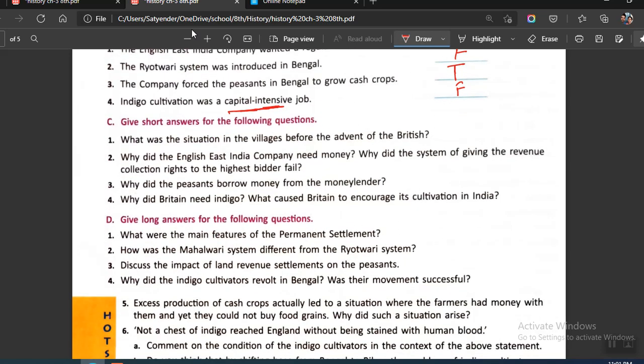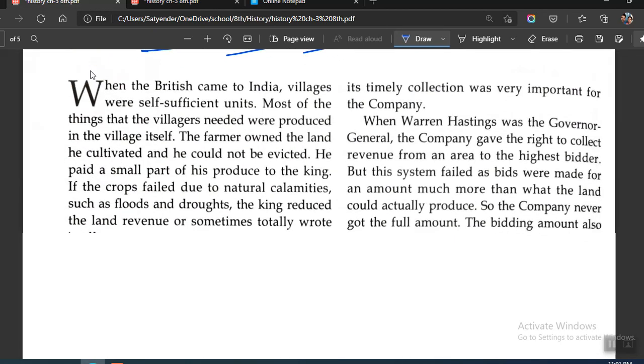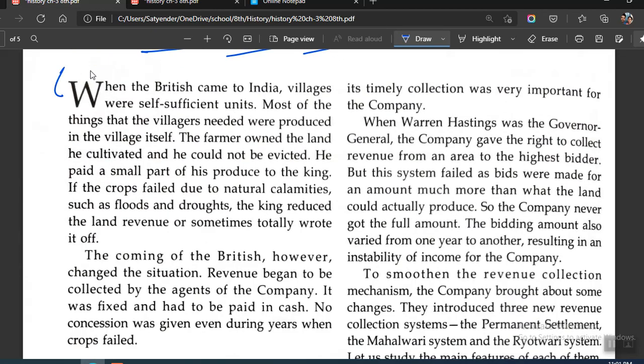Okay, moving on to section C, we have what was the situation in villages before the advent of the British. Meaning, before the Britishers came to India, what was the situation? That is our question. Okay, start from here. This is your C1. When the British came to India, villages were self-sufficient units. Most of the things that the villagers needed were produced in the village itself, and the farmer owned the land he cultivated and could not be evicted. So we'll be marking it till this point.